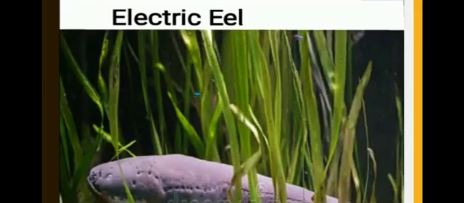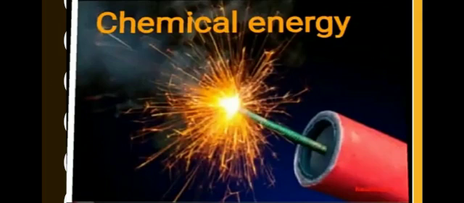Then the electric eel. This is a living thing, a fish. They live in water. They generate electrical energy to defend themselves against their enemies. When enemies come and attack this fish, the electricity will be produced. Okay, these are the uses of electrical energy.